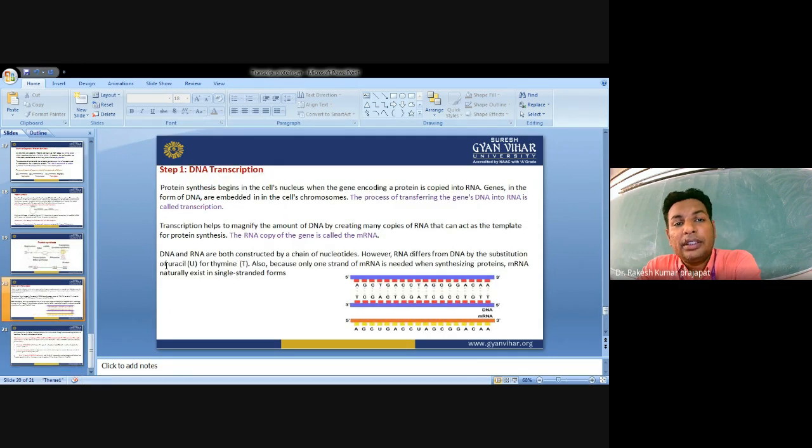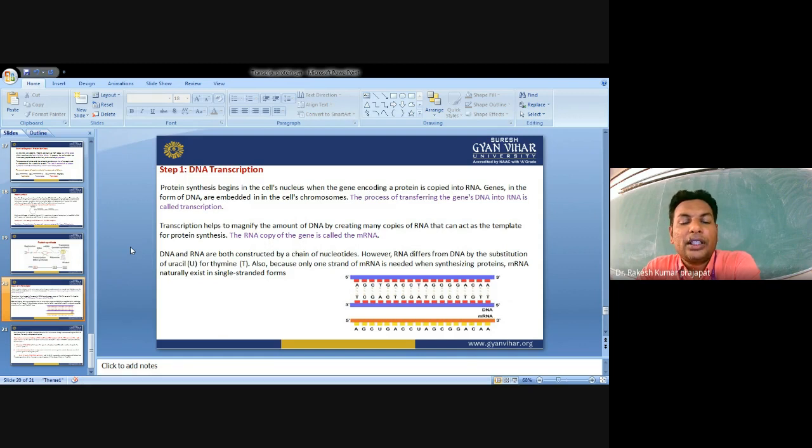So in case of DNA transcription, protein synthesis begins in the cell nucleus when the gene coding for a protein is copied into RNA. The process of transferring the gene's DNA, as embedded in the cell's chromosome, into RNA is called transcription. Transcription helps to magnify the amount of information by creating many copies of the RNA that act as templates for protein synthesis. The RNA copy of a gene is called mRNA.